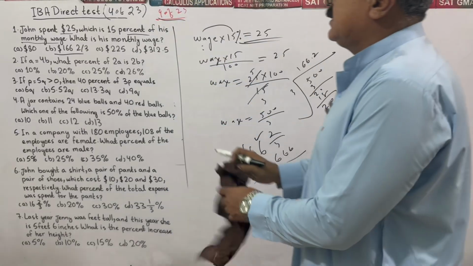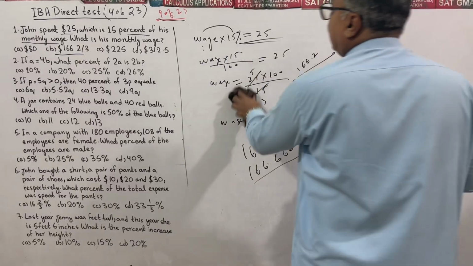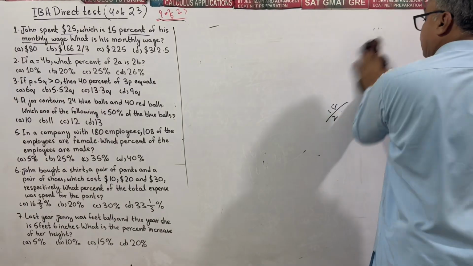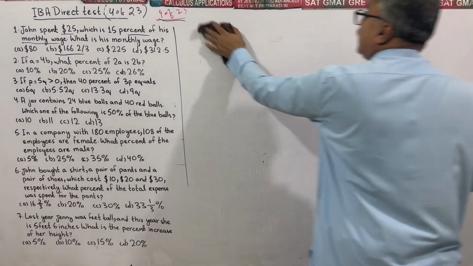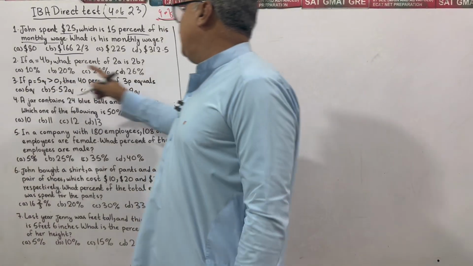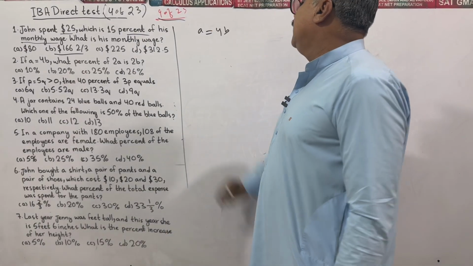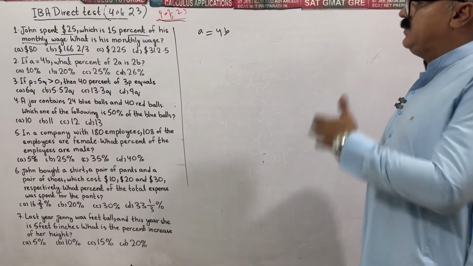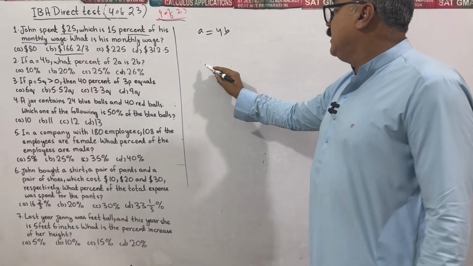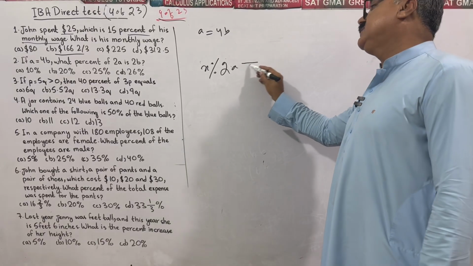Okay, moving towards the next question. Another elegant question, simple one, but mind-boggling, perplexing, confusing. Let's see and find out. Simple one, but a good one, a tough one to crack. If A is equal to 4B, it's given to us: A is equal to 4 times B. What percent of 2A is 2B?